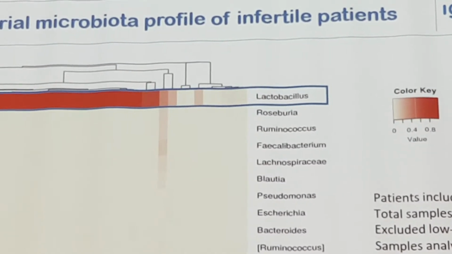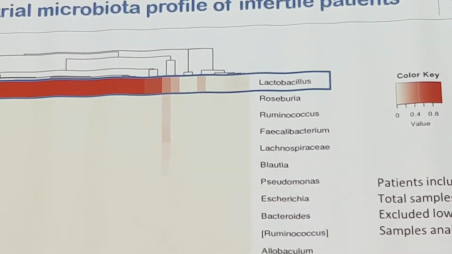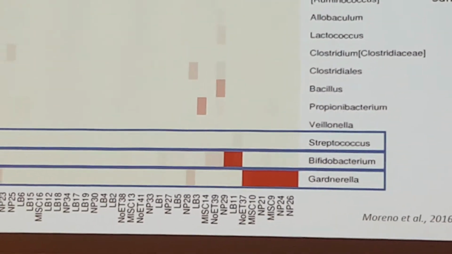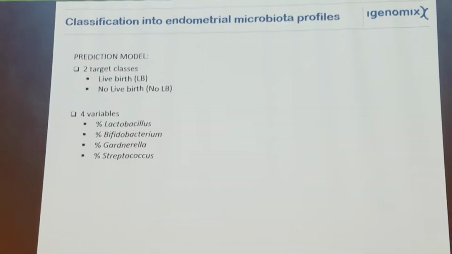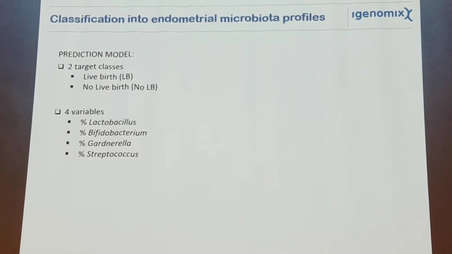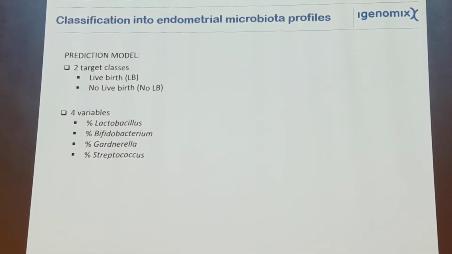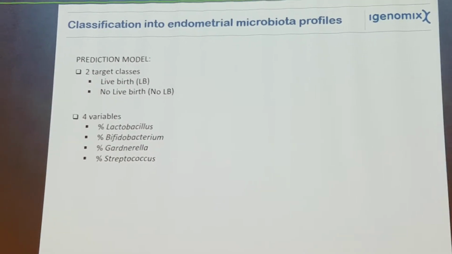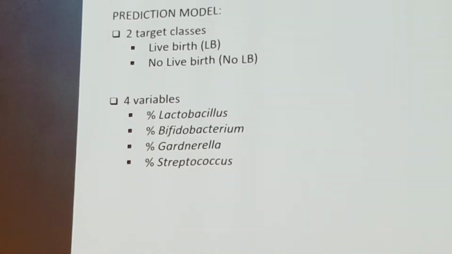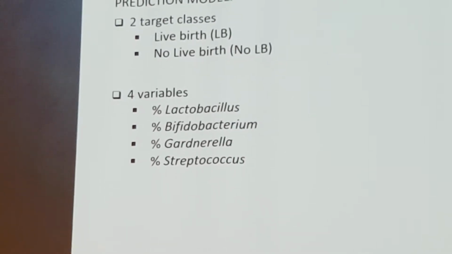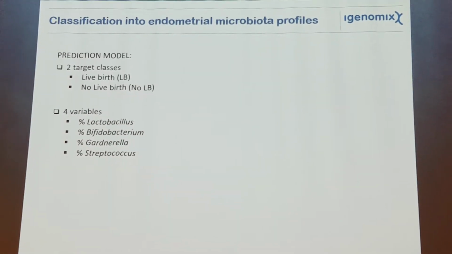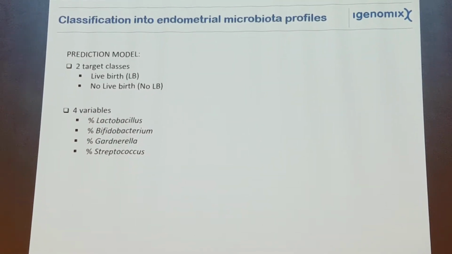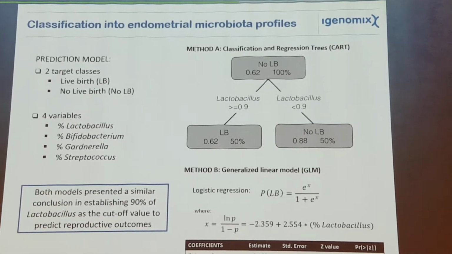So we asked ourselves whether we can predict the pregnancy outcomes of these patients just by looking at the amount of these bacteria in their endometrial fluid. So we used two different models to predict two target classes. The first one was a successful outcome, which is live birth. The second one was a failed outcome, which is no live birth, and we included in this group the patients that either didn't get pregnant or got pregnant but then had a miscarriage.